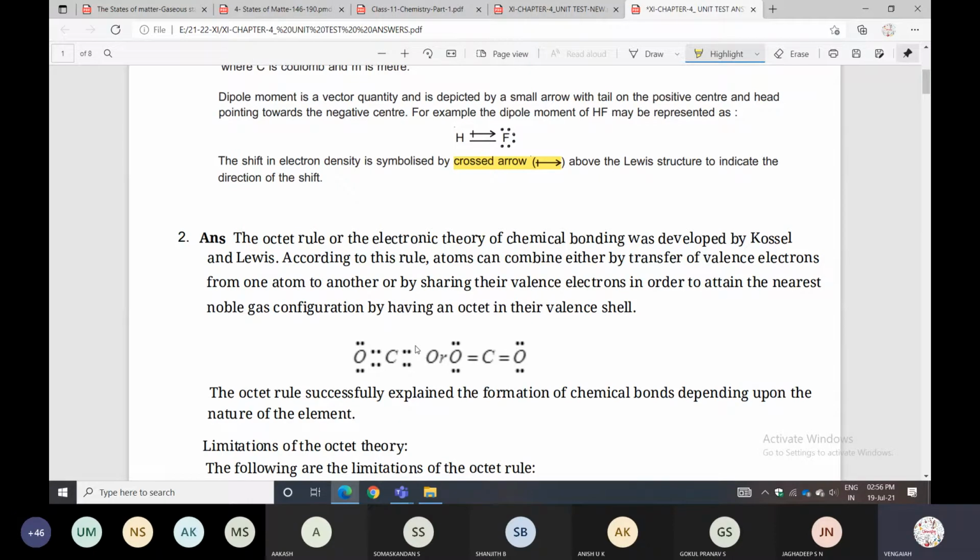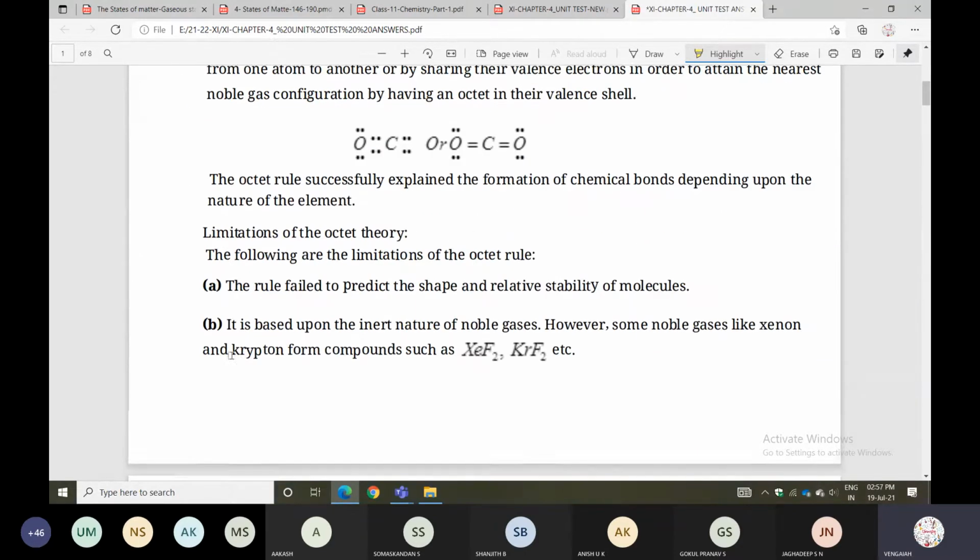According to this rule, atoms can combine either by transfer of valence electrons or by sharing of electrons, in order to attain the nearest noble gas configuration by having an octet in their valence shell. So they maintain 8 electrons in the valence shell. Either transfer of electrons or sharing of electrons will be there.